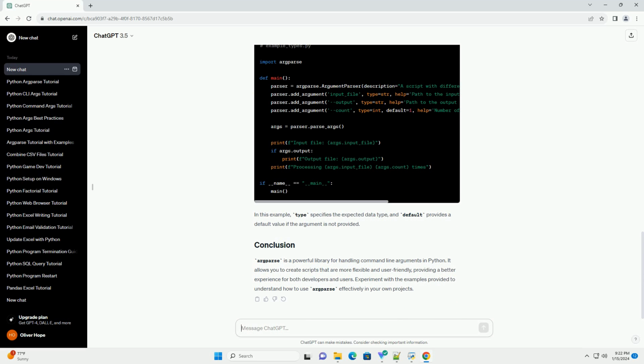This command will print the input file path. To specify an output file, you can use the output option. This command will print both the input and output file paths.